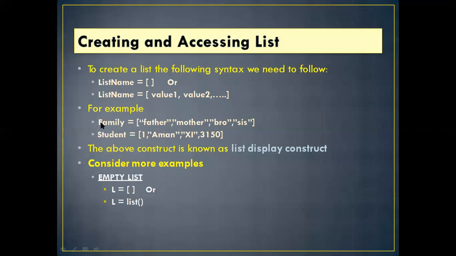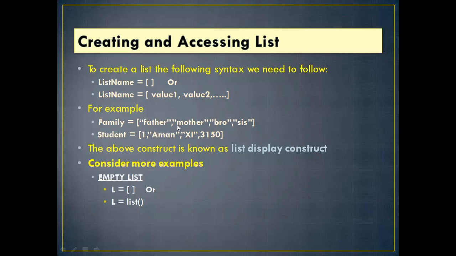Family is the name of the variable, similarly your roll number, name. Similarly family is the name of the list equal father in double quotation, mother in double quotation, brother in double quotation, sister in double quotation. In a square bracket you can assign values. See, there are four values assigned to the family.